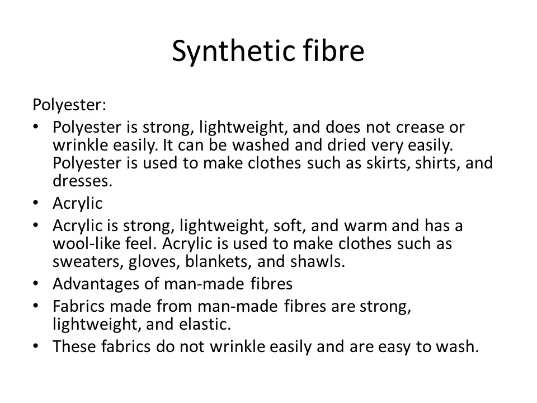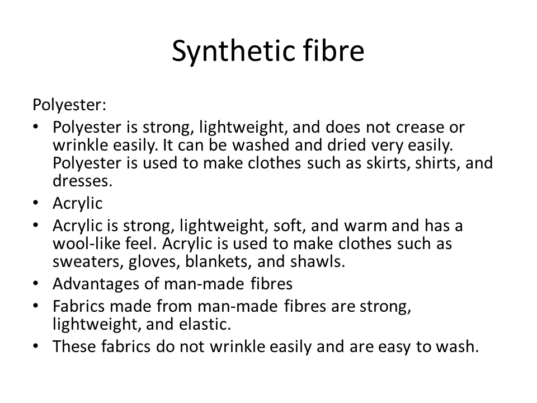And then polyester. Polyester is very strong and lightweight, and it does not crease or wrinkle easily. Crease means what? Wrinkle means in between the shirts you are able to see the lines, right?